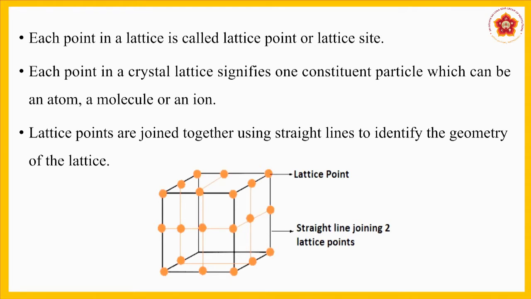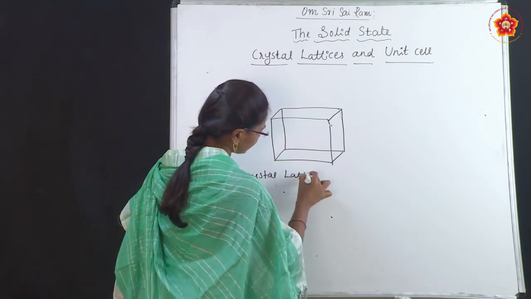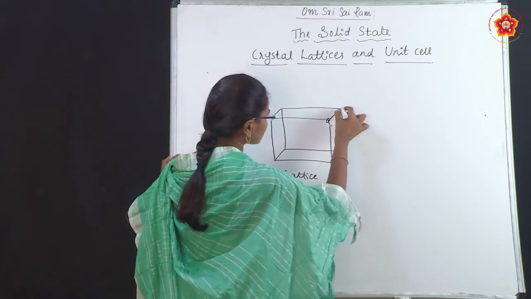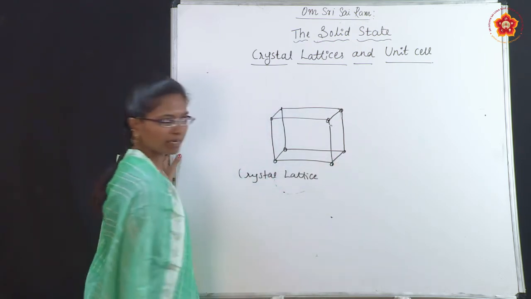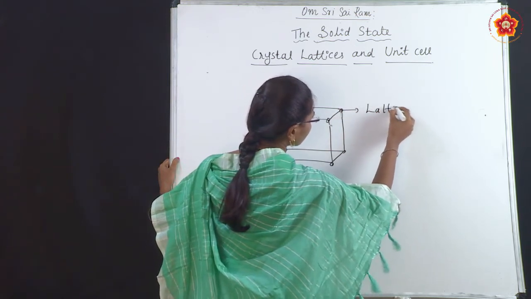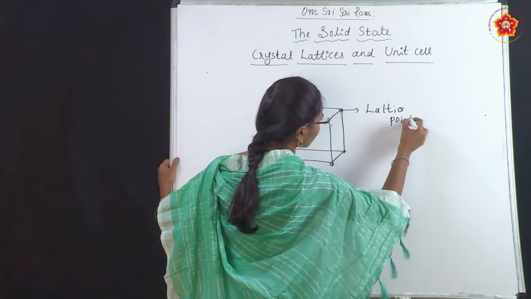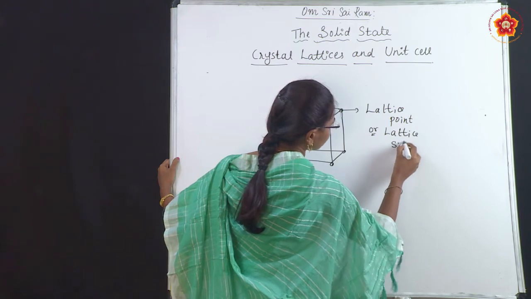You can see in the picture the lattice point, which may be an atom or ion or molecule, and two atoms are joined by a straight line. So this is a crystal lattice. At each corner the atoms or molecules or ions may be present, and this is called a lattice point or lattice site.